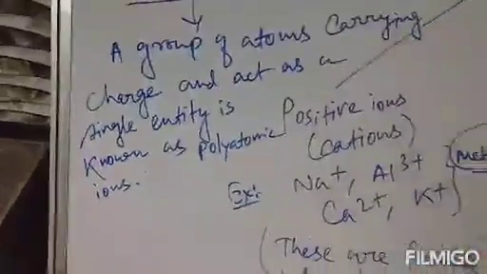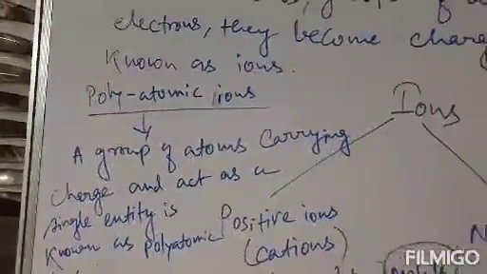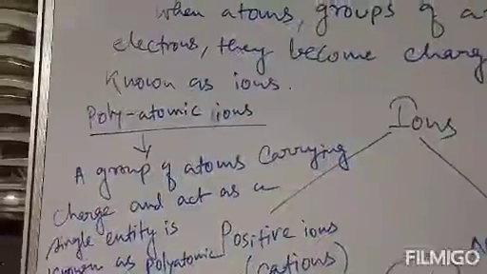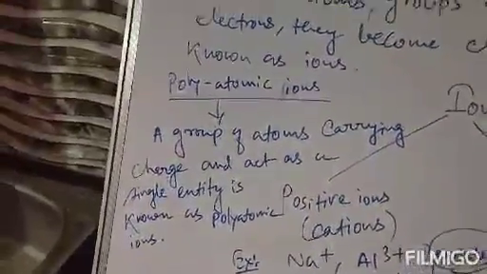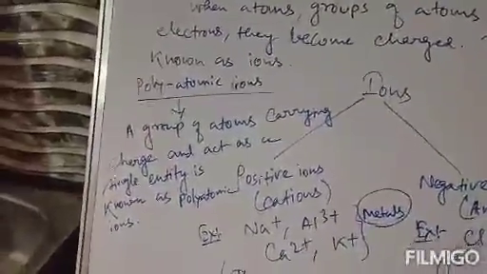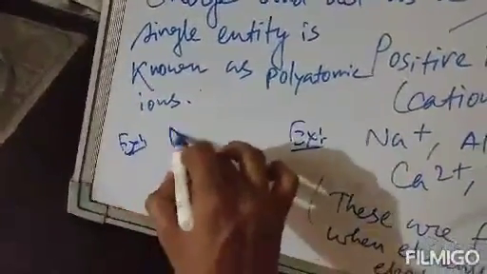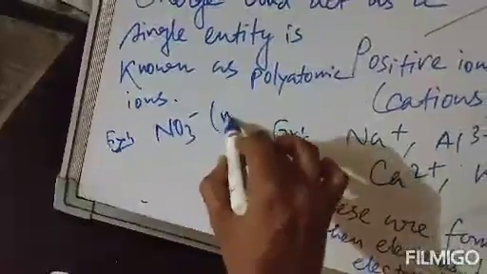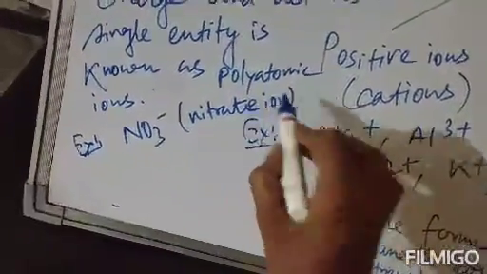Clear? So always remember, polyatomic ions have a fixed charge. Their charge does not vary. And what are polyatomic ions? A group of atoms carrying charge and acting as a single entity. For example, suppose NO3 minus ion. NO3 minus ion means nitrate ion.